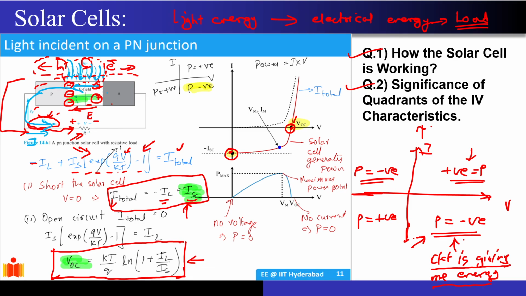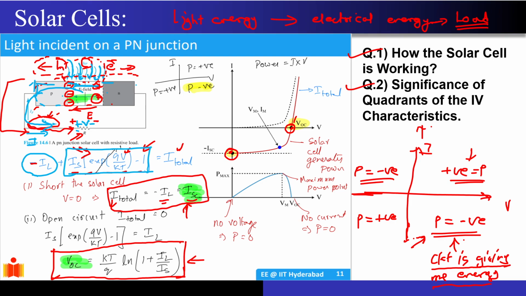Since there is a load that is connected across a solar cell, maybe a light bulb or maybe a geyser or maybe something else, correct? Now this will cause a potential drop across this load, right? And this potential drop will now forward bias this PN junction, and it will cause a forward bias current to flow in the solar cell. So that's why you have a minus I_L that is coming because of the incident light, and you have a forward bias current, and this is nothing but your total current in the solar cell.